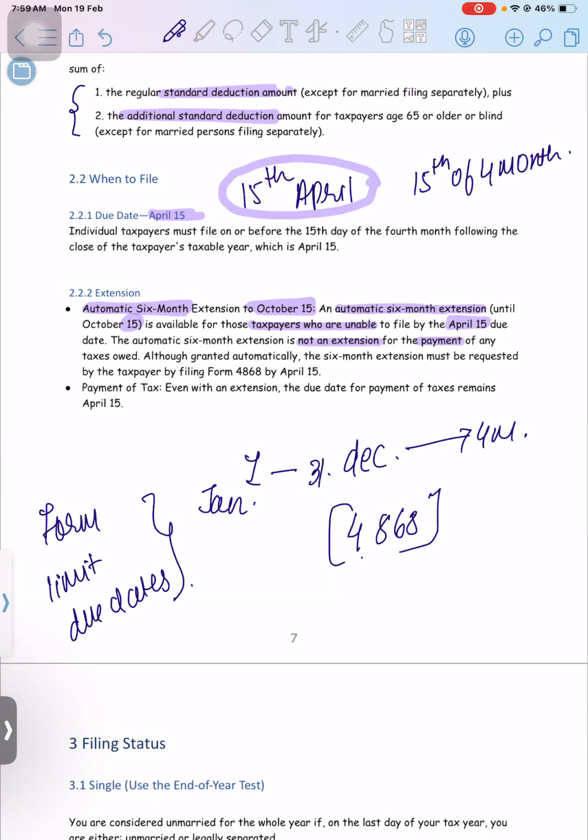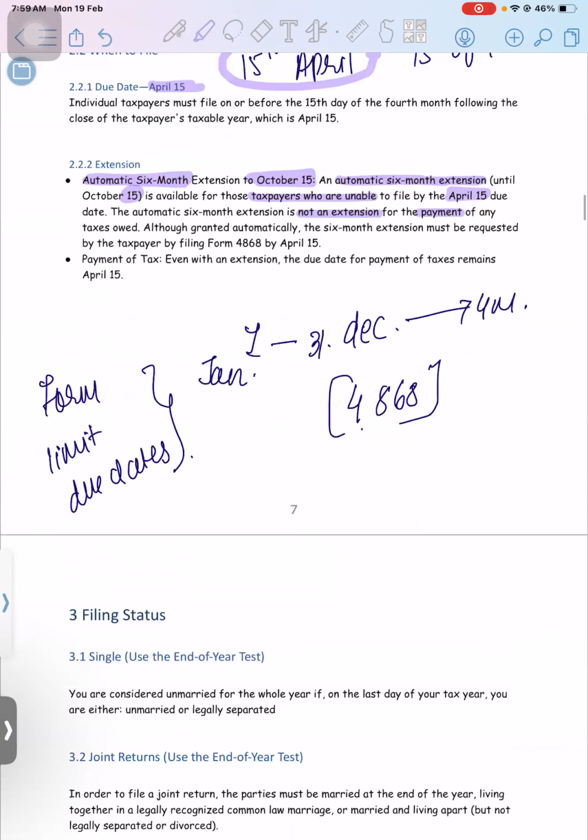Whatever topics we will do in the credits chapter, there are lots of limits and lots of criteria, phase out, form numbers are also there. So I will explain the form numbers also. Please make sure to write it down on the last page of your book. Okay, this is the sequence we will follow in the upcoming sessions.